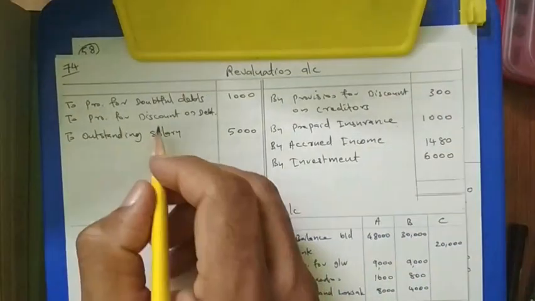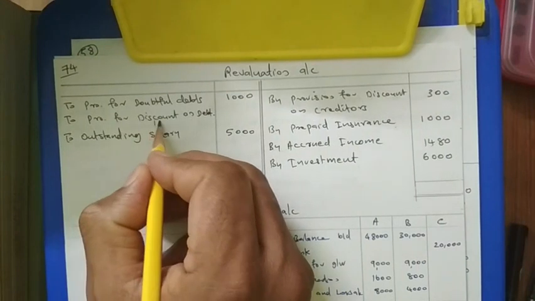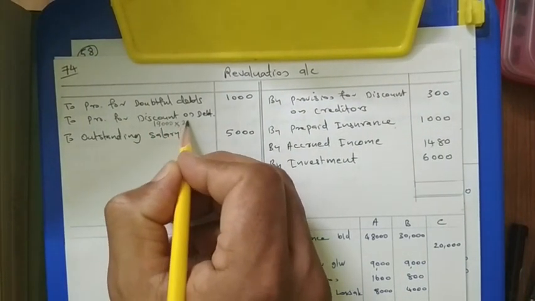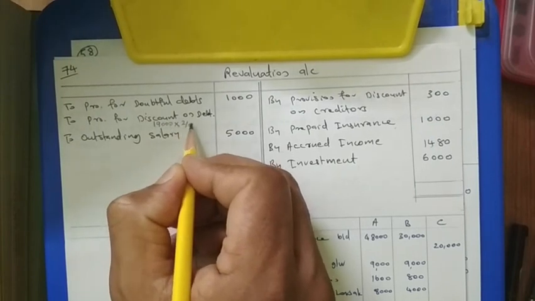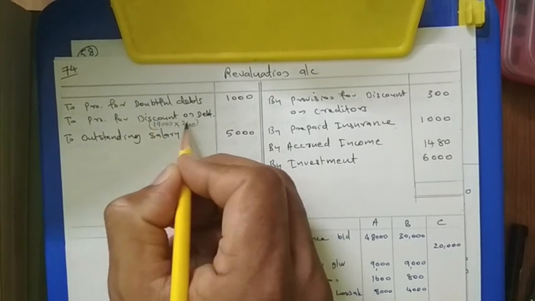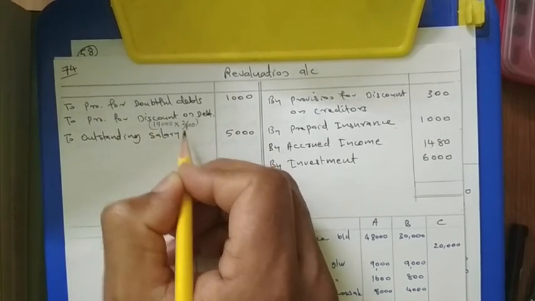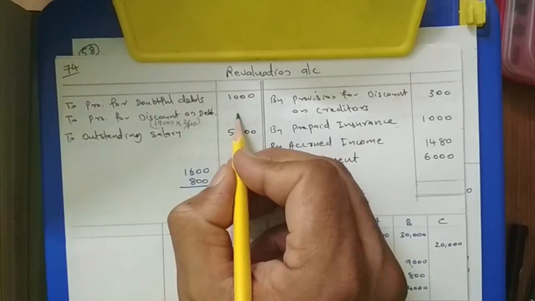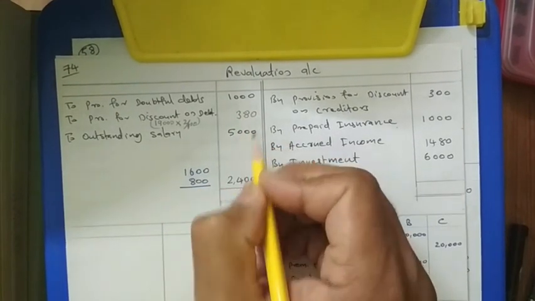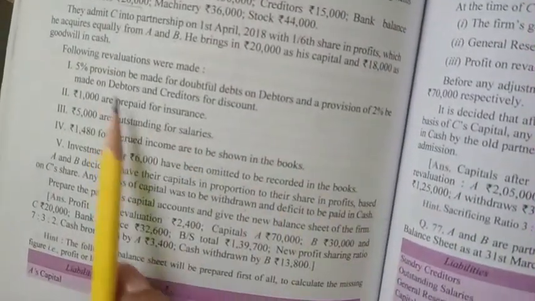So 20,000 minus 1,000, 19,000 is coming. This into 2/100 will give 380.